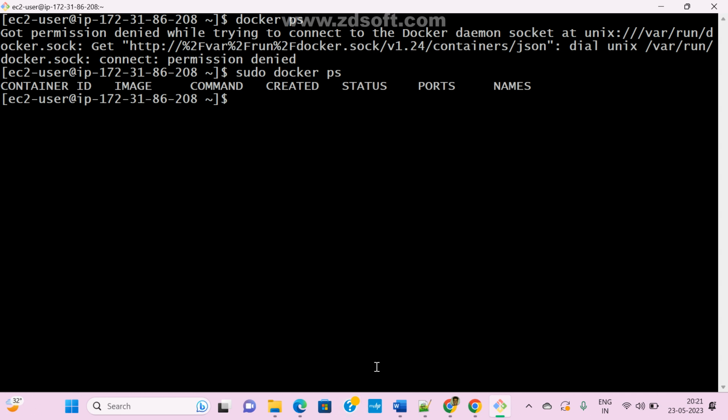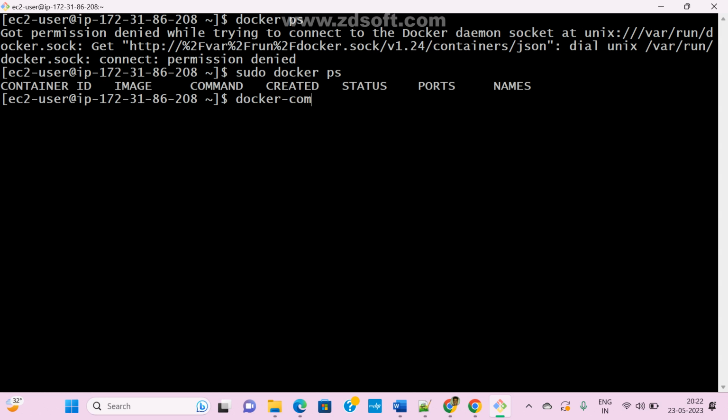So how to run your compose file? If you want to run your Dockerfile, we are using docker build -t, image name and colon, and we are giving the tag name also, right? Anyone any doubt, guys, here? This is your Dockerfile. Now this is not my Dockerfile, this is a Compose file. If you want to run a Compose file, this is the syntax, guys.